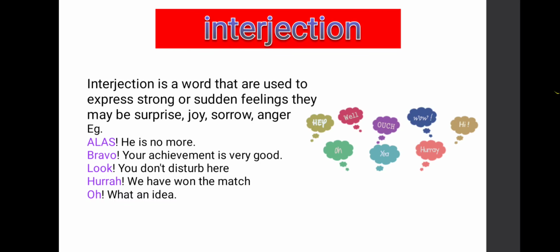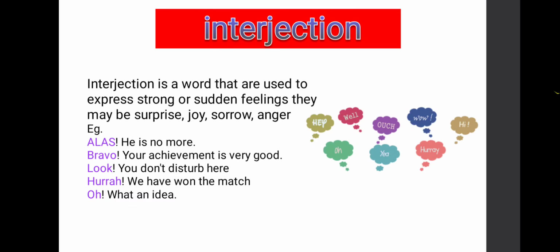See here children, these 8 parts of speech do their own duties in a sentence. With the help of these 8 parts of speech, we can frame a sentence easily. I think you understood till here. Listen here children. From the beginning, what is grammar, history of grammar, everything you have to write in your grammar notebook.